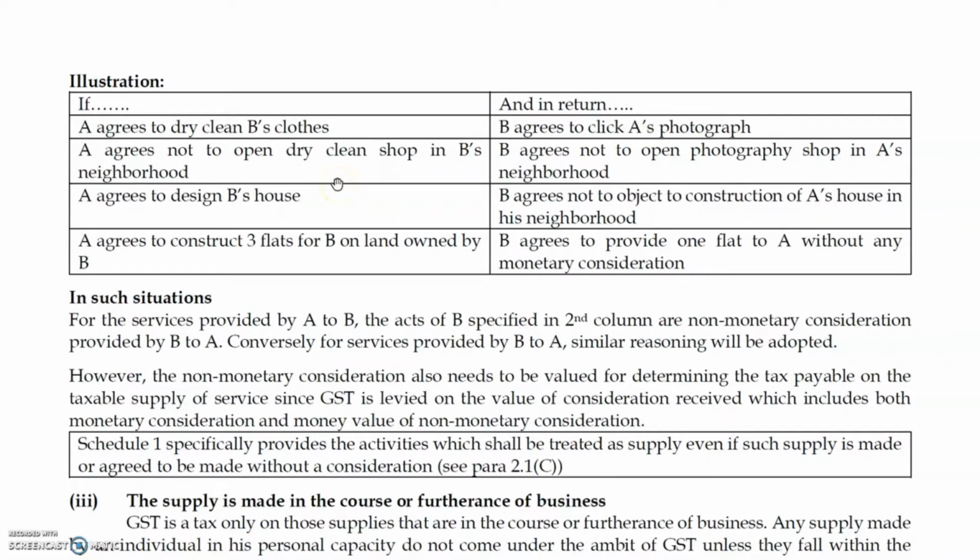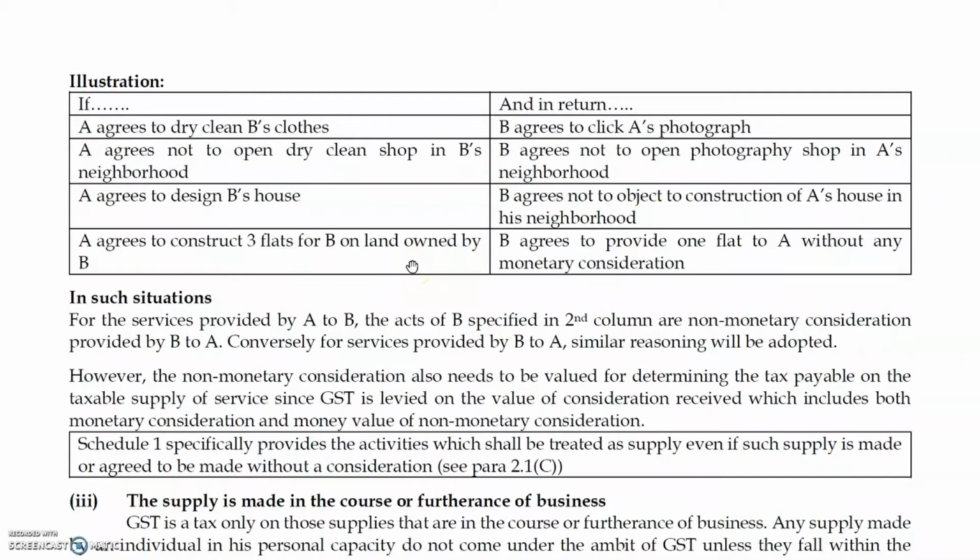Second, A agrees not to open a dry clean shop in B's neighborhood, and B agrees not to open a photography shop in A's neighborhood. So it's a mutual abstinence. If I am not doing something, or forbearing, for that the other person is also not doing something. Third example, A agrees to design B's house, and in return B agrees not to object to construction of A's house in his neighborhood. So designing is a service, and for that non-objection is another service.